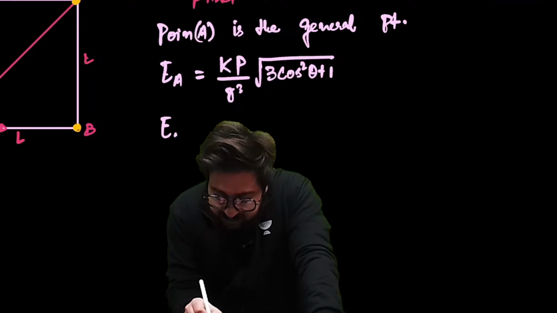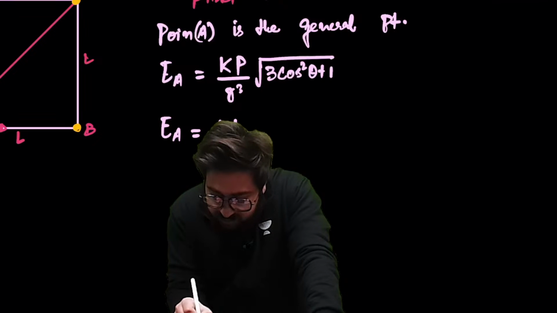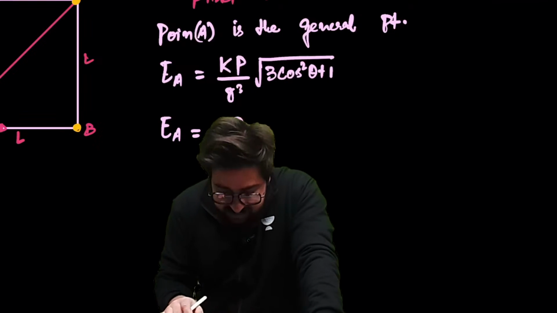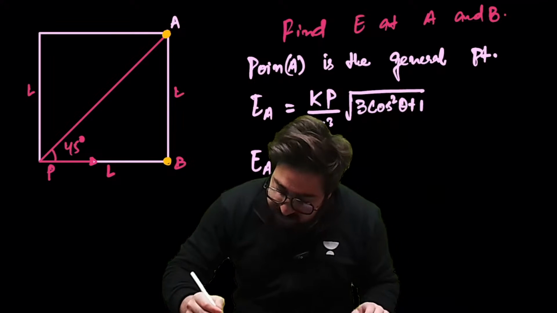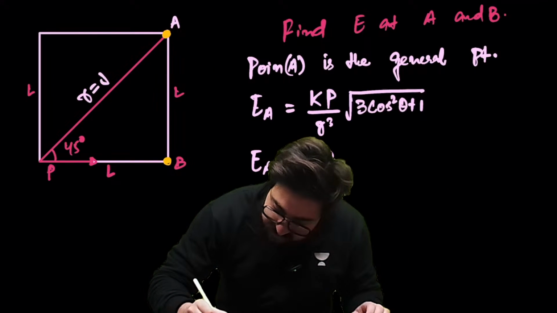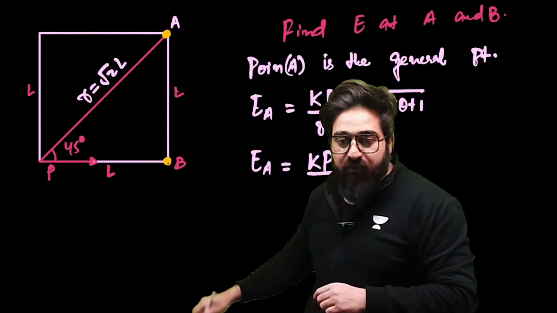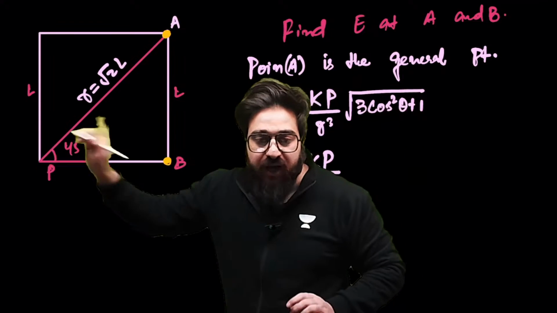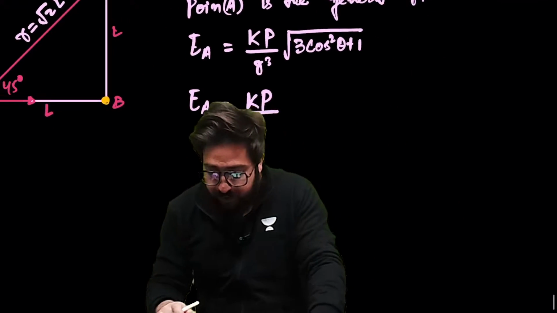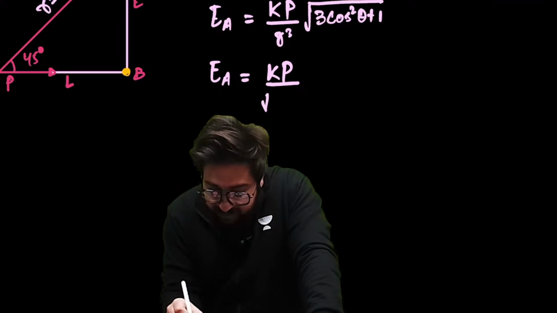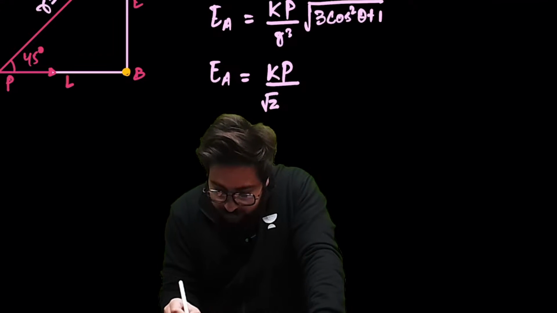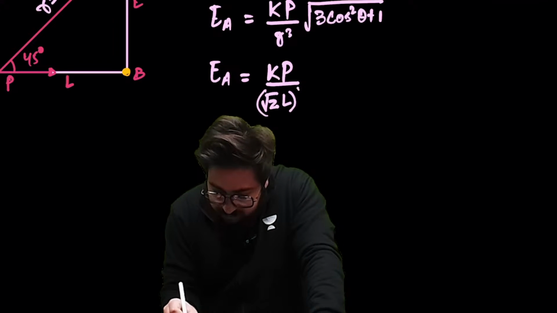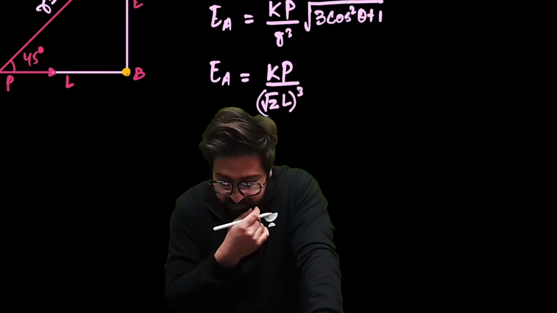Now, electric field at this general point is Kp divided by X cube. If we talk about this point, R in that case is root 2 into L. For the general point, from this dipole, this R is basically root 2 into L. So I can write over here, this is root 2 into L, and this will be whole cube.